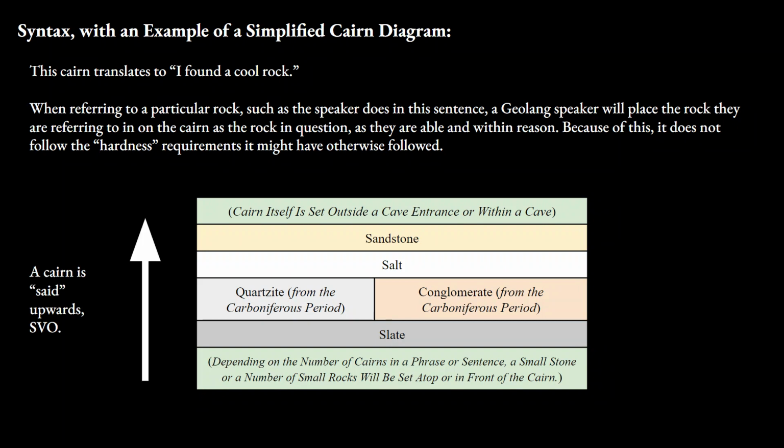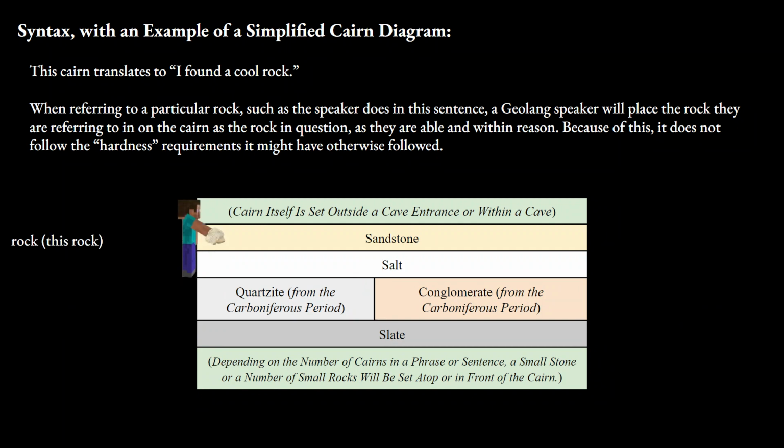Cairns in Geolaŋ are written stacked in SVO word order from bottom to top, and used to be read the same way. However, it became more natural for readers to read top to bottom, which resulted in Geolaŋ being written in SVO but read in OVS word order. So this is written, I found cool rock, this particular rock, but it is read, rock, this particular rock, cool,